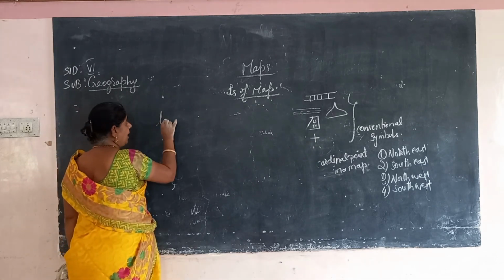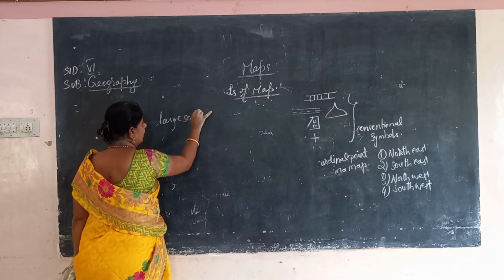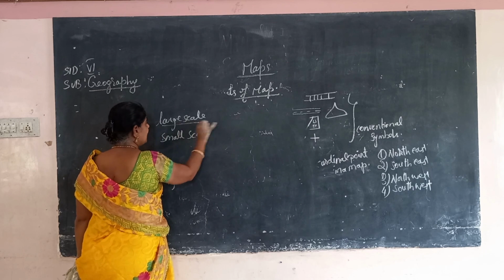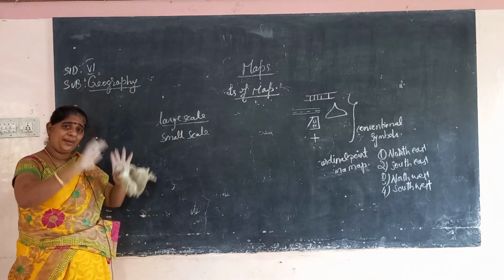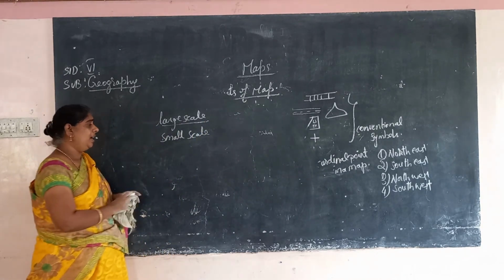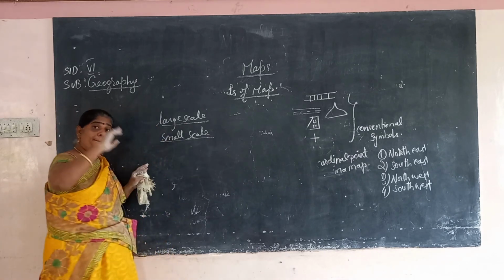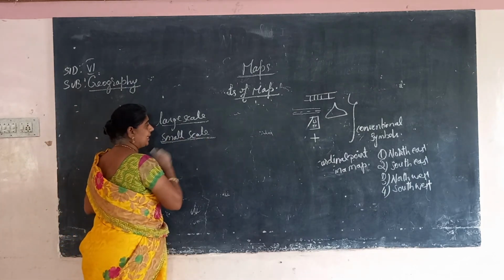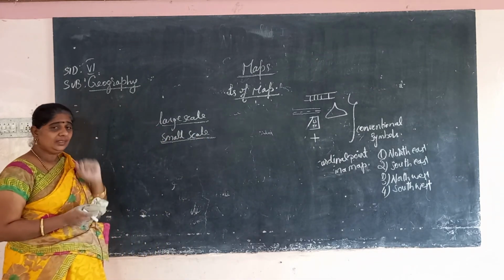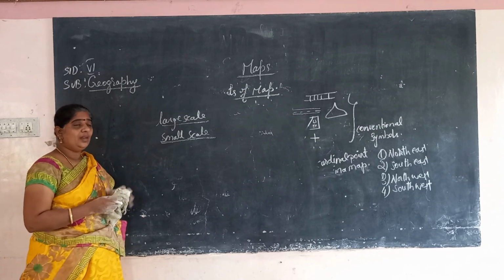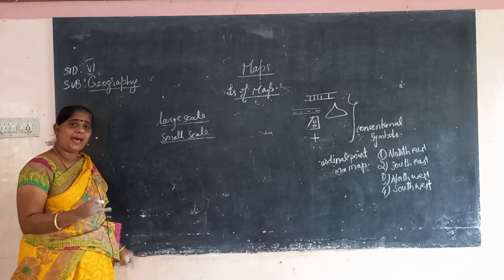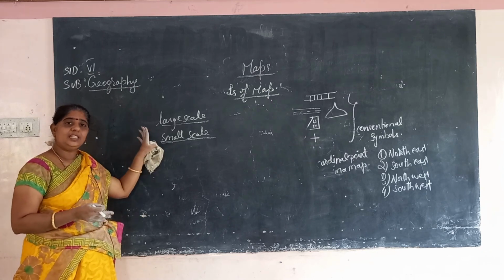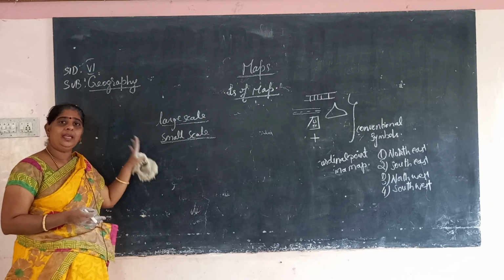Large scale, small scale. Large scale shows a small area in a bigger way. Small scale shows a large area at a small size. This is about distance. So what are the components of a map? Direction, symbol and distance. These are the main components of the map.